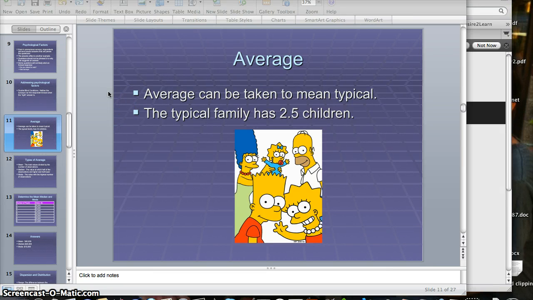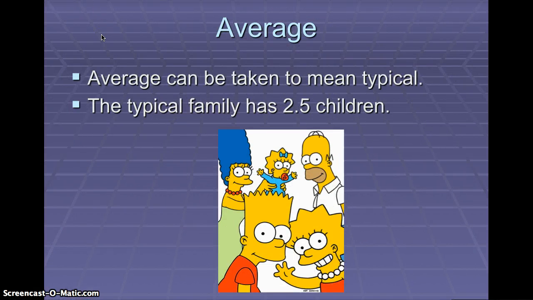Hi. In this recording, what I want to do is talk about the idea of average and some of the issues that are associated with the concept of average in statistics. Basically, average is meant to mean typical. And one of my students pointed this out to me. The typical family is said to have 2.5 children. I don't know if that's true anymore, but that's what's been said in the past.